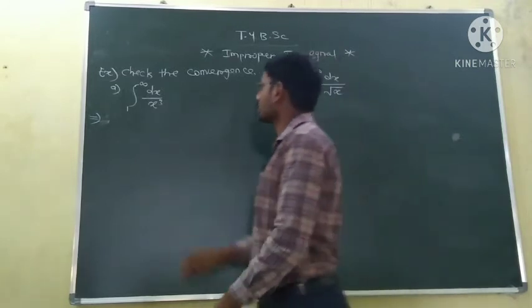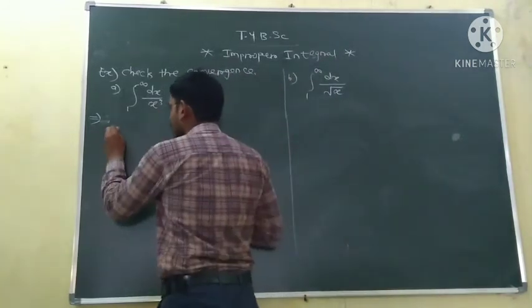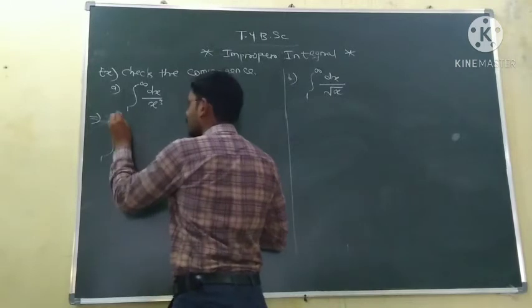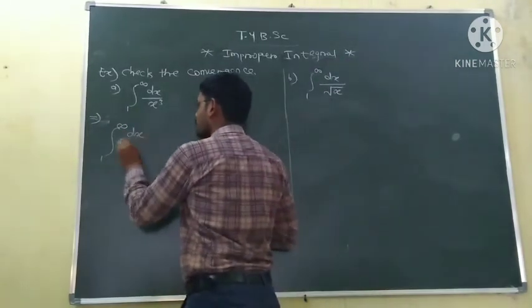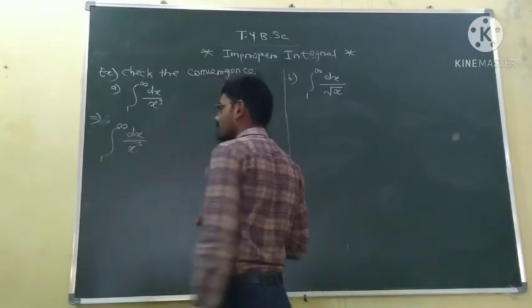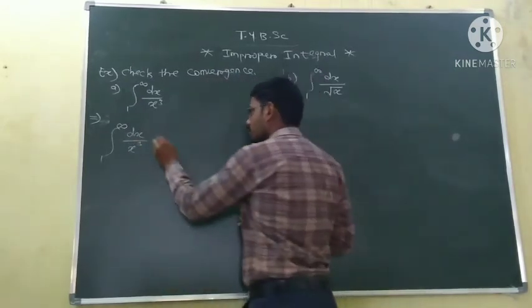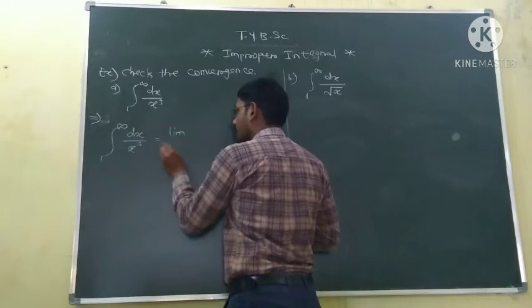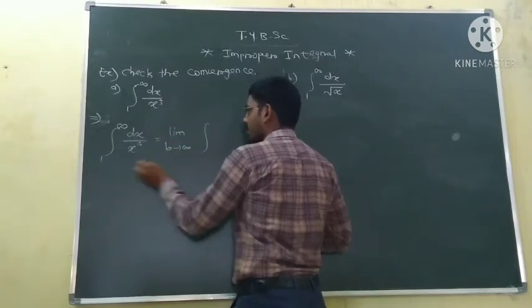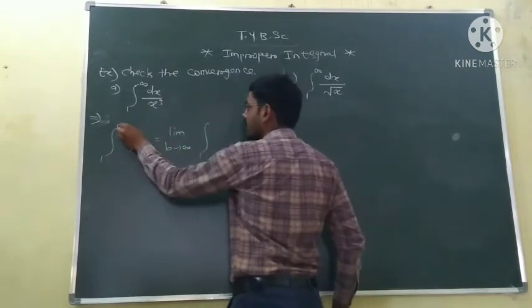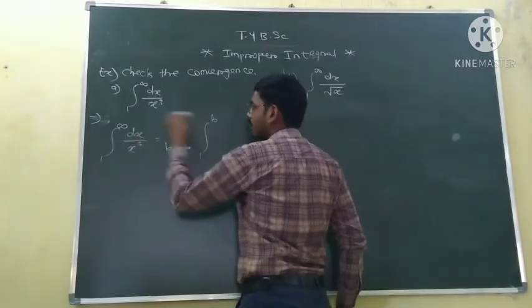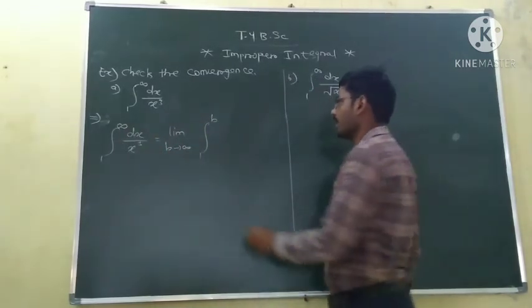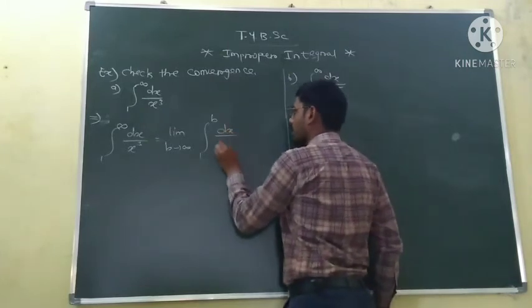So we check the convergence of the integral from 1 to infinity of 1 upon x cube dx. This is equal to the limit as b tends to infinity; here, instead of infinity we take b.